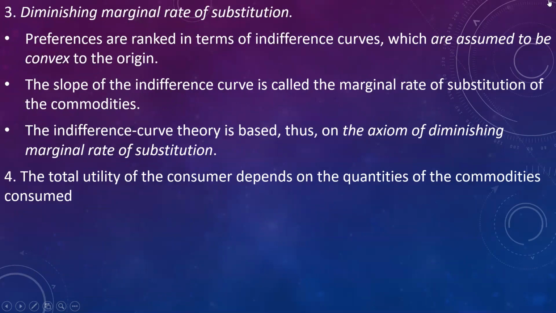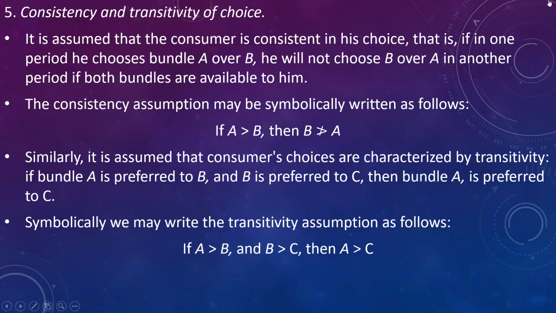Next assumption was diminishing marginal rate of substitution. The preferences are ranked in terms of indifference curve. So the slope of indifference curve is called as marginal rate of substitution. And the indifference curve theory is based on the axiom of diminishing marginal rate of substitution. Fourth assumption was total utility of consumer depends on the quantity of commodities consumed. And last assumption is consistency and transitivity of choice.